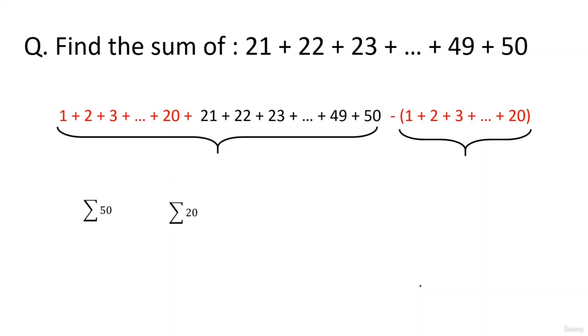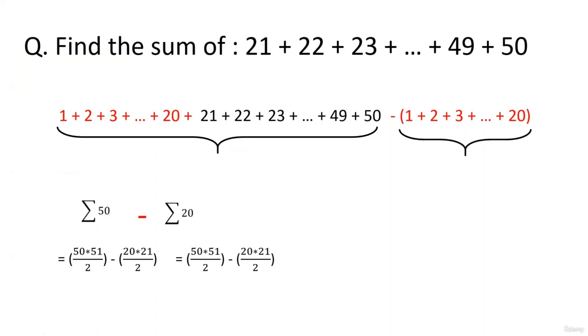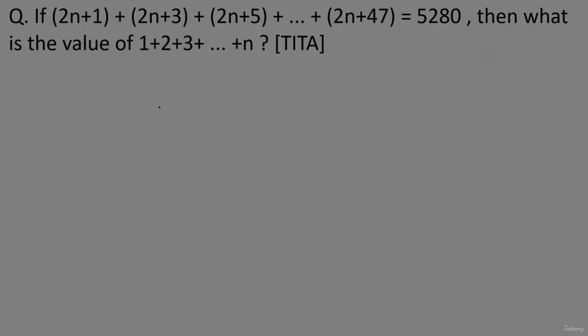So now what you require is sum of the first 50 natural numbers minus sum of the first 20 natural numbers. Now sum of the first 50 natural numbers क्या होगा, 50 into 51 divided by 2, and sum of the first 20 natural numbers क्या होगा, 20 into 21 divided by 2. Okay, so when you solve this, basically you will get 2 cancel यहाँ पे, तो ये हो जाएगा 25 into 51, ये हो जाएगा 10 into 21, 1275 minus this will be basically 210. Subtract, you get 1065. Same.